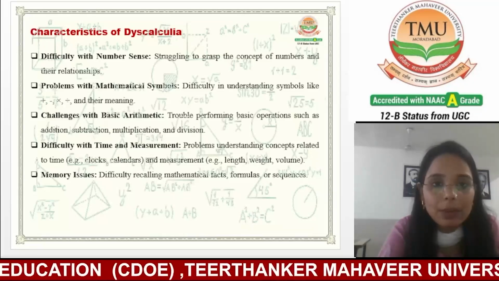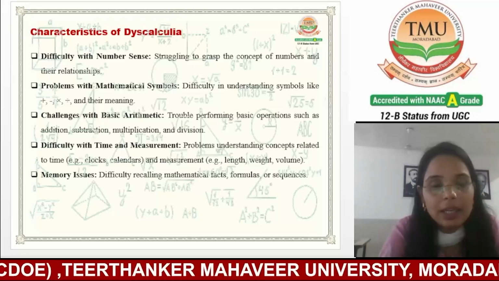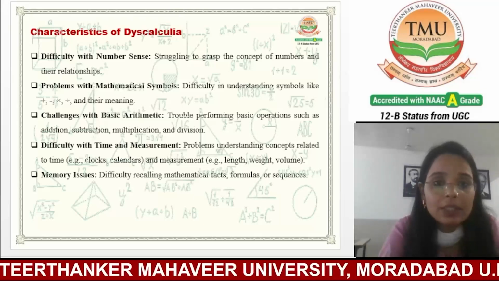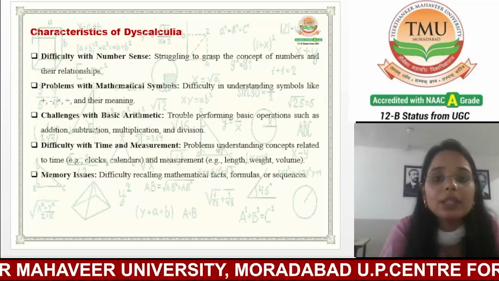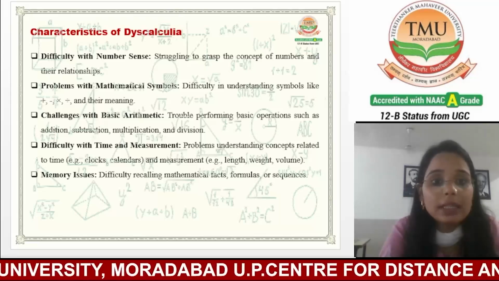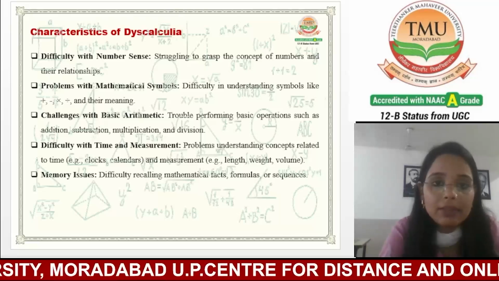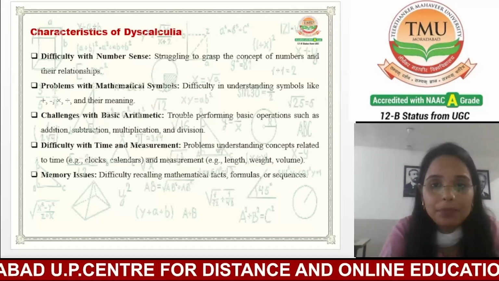The first one is difficulty with number sense. A student who is suffering from dyscalculia will struggle to grasp the concept of numbers and their relationship.